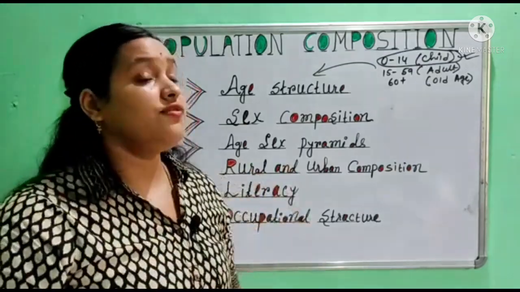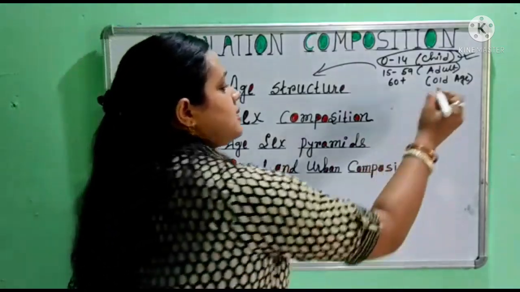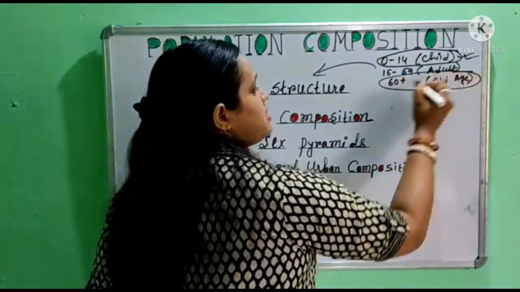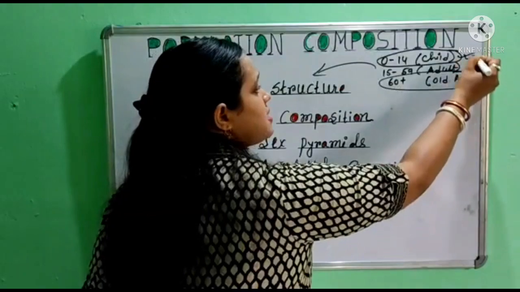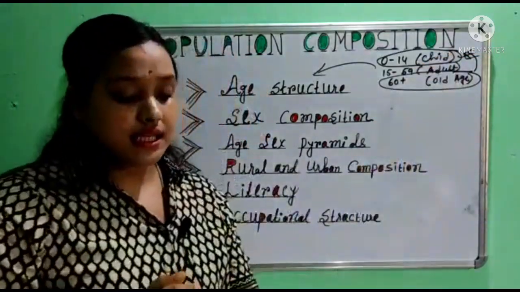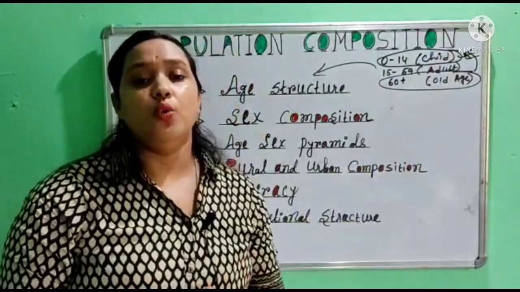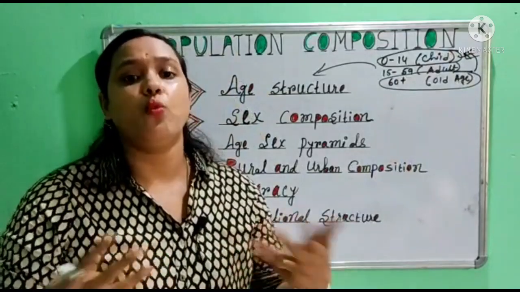If a country has a large 60 plus old age group plus the child group, then this country will have a dependence on the working population.